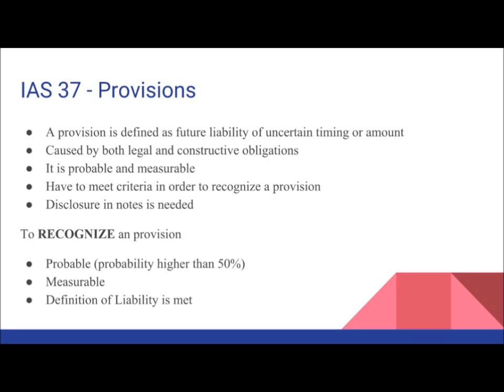IAS 37 explains how we account for provisions. A provision is defined as a future liability of uncertain timing or amount. They are caused by both legal and constructive obligations. Now, to recognize a provision, three main things need to occur. It needs to be probable, that means the probability is higher than 50%. It needs to be measurable, and the definition of a liability is met. As well, it should be disclosed in the notes.